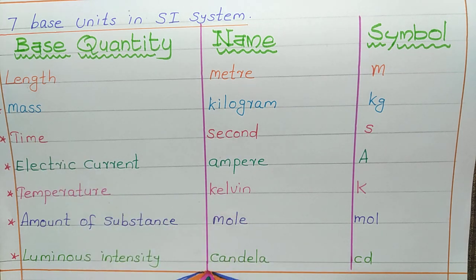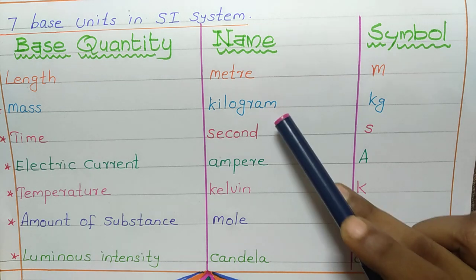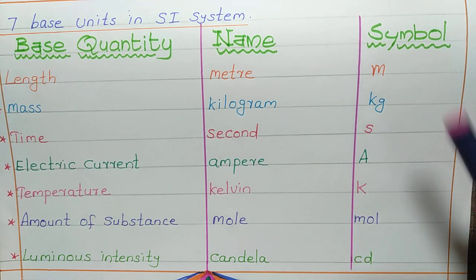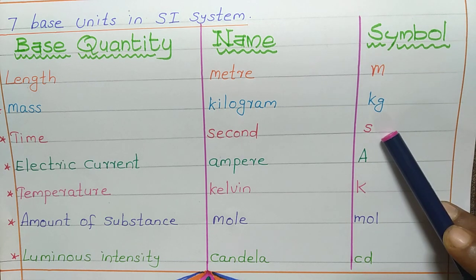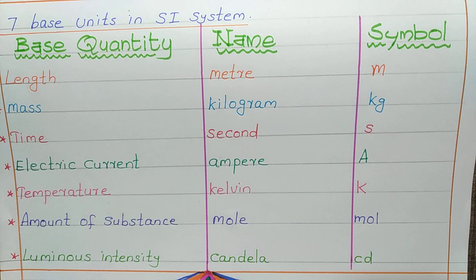Next one is mass. In SI system, the unit is kilogram and its symbol is kg, small k and small g. Next is time. The unit is second and the symbol is small letter s. Next one is electric current. The unit in SI system is ampere and the symbol is capital letter A.